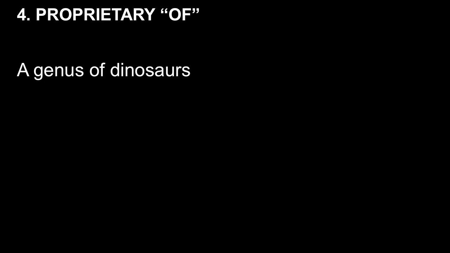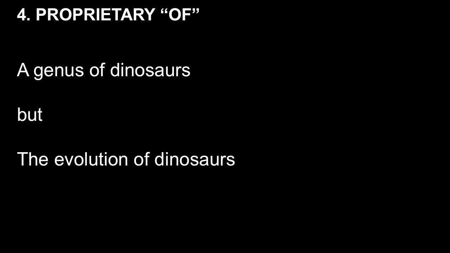Similarly, a genus of dinosaurs. We know from the fossil record that dinosaurs doesn't even name one particular genus. It names many genera, and in this particular phrase, we're identifying just one of them. Contrast that with the evolution of dinosaurs. There is only one evolution under discussion in this phrase, so we are permitted to use the word the.